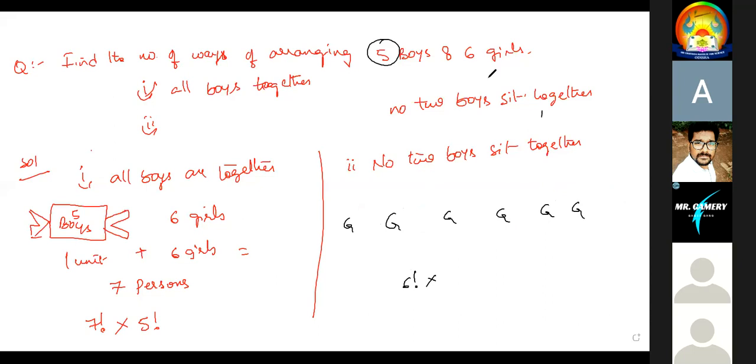After arranging the 6 girls, how many places do we have? 1, 2, 3, 4, 5, 6, and 7. So now the boys have to sit in these many places. How many places do I have? 7. How many boys do I have? 5. That is called 7P5.